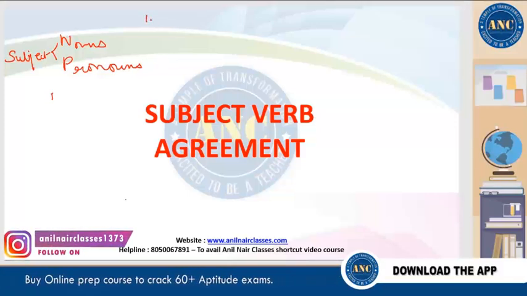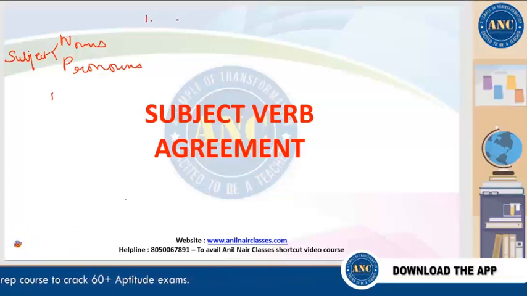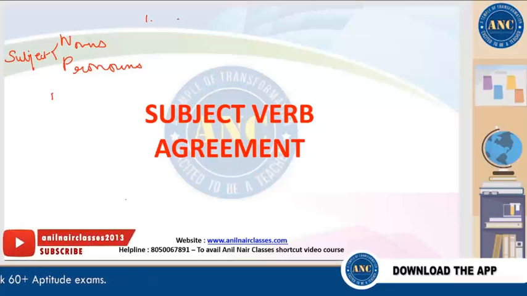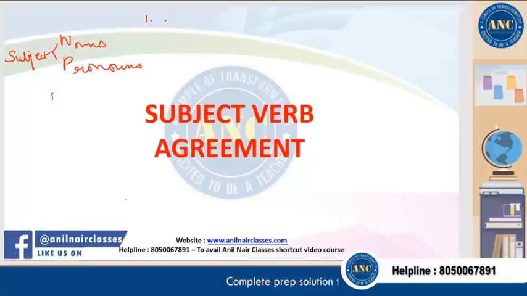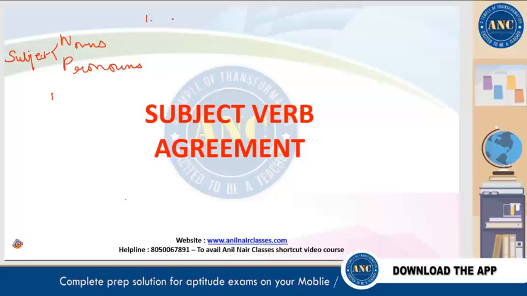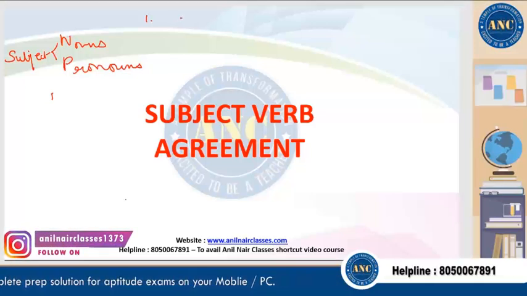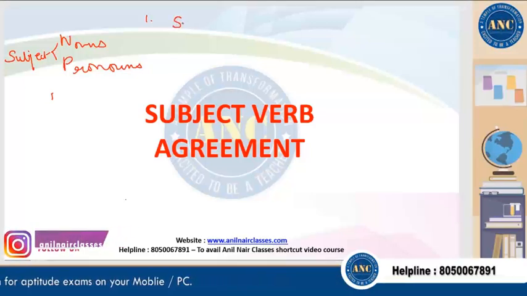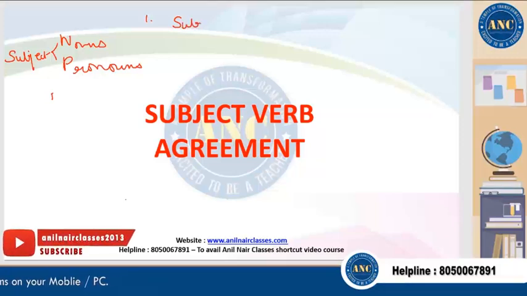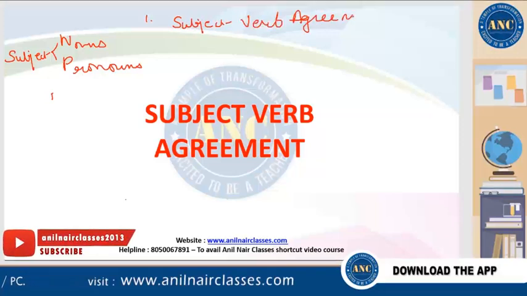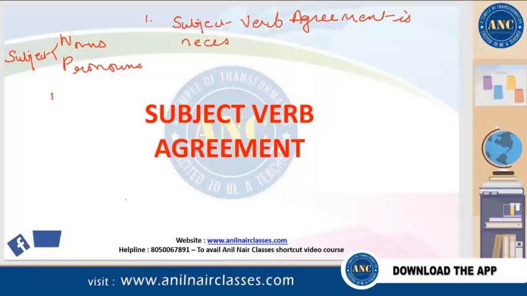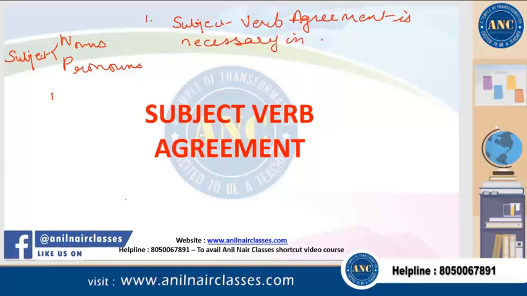If you're writing any sentence in the English language, subject-verb agreement must be there in every sentence. That means if you have a singular subject, the verb should be singular. Agreement is necessary in every sentence.